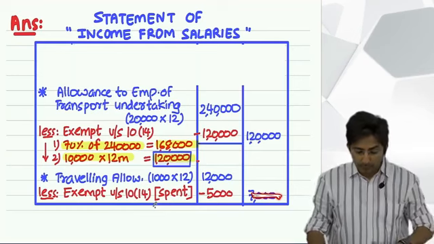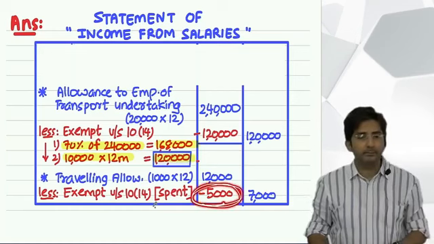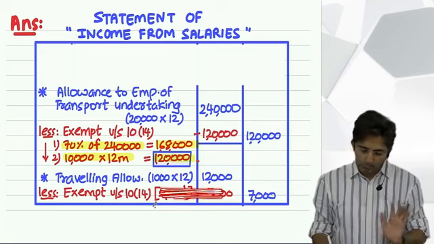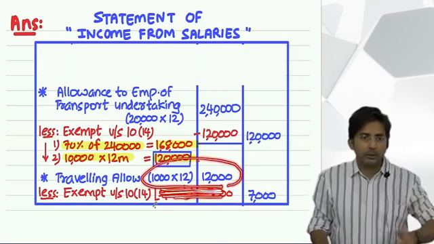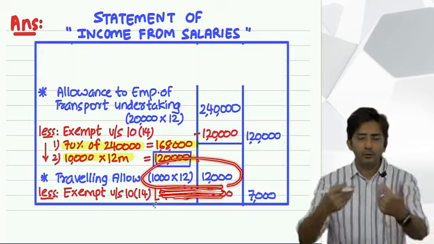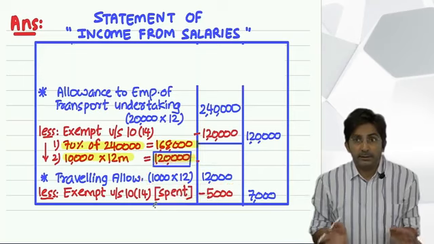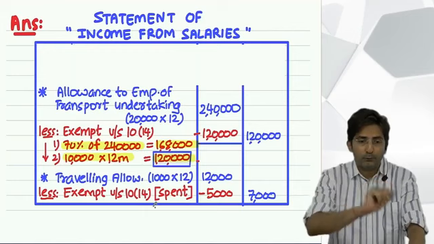Okay, one more thing. In case the amount spent is not given, you just know that he has received 1,000 per month, that way 12,000. The spent amount is not given. Assume fully spent. And it is a better assumption because in real life, the one who gets a traveling allowance, it is not free of cost.